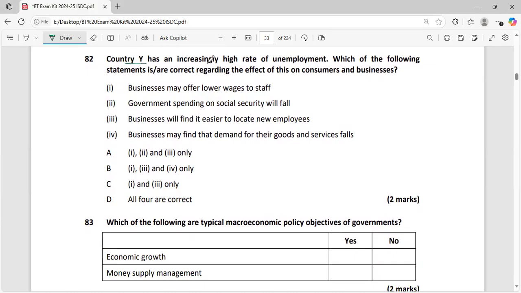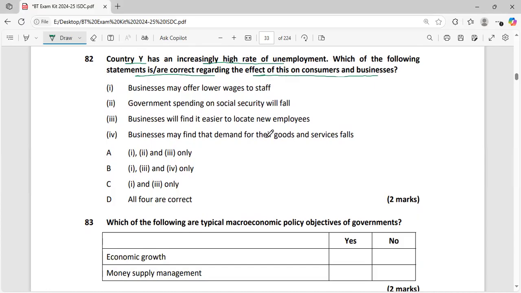Country Y has an increasingly high rate of unemployment. Which of the following statements is or are true regarding the effect of this on consumers and business? Businesses may offer lower wages to staff. Government spending on social security will fall. Businesses will find it easier to locate new employees. Businesses may find that demand for their goods and services falls.